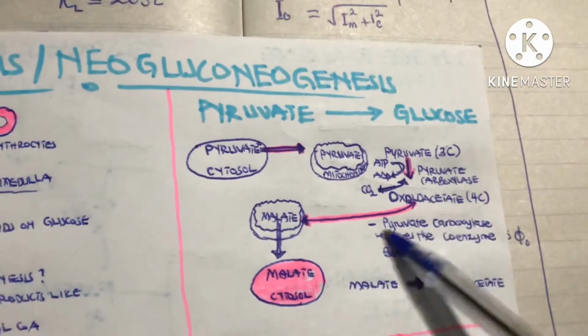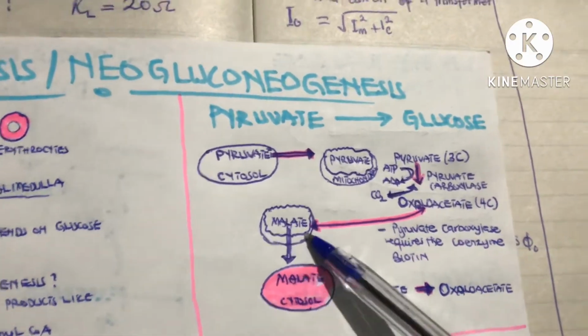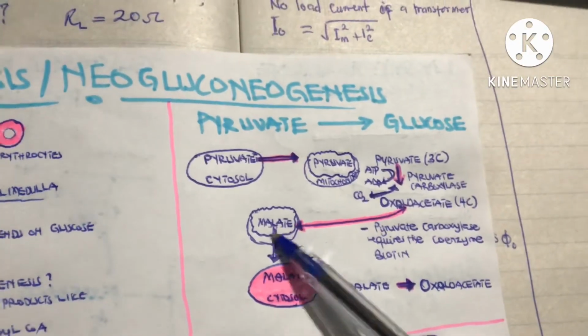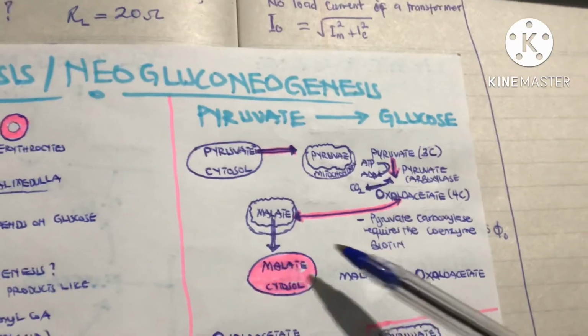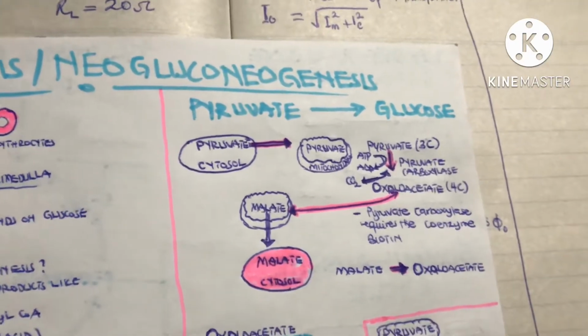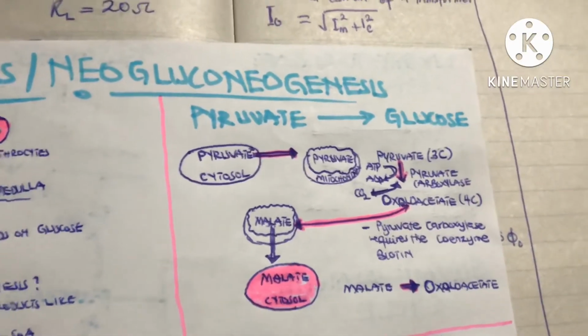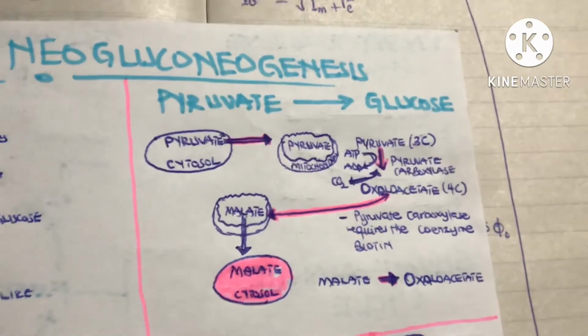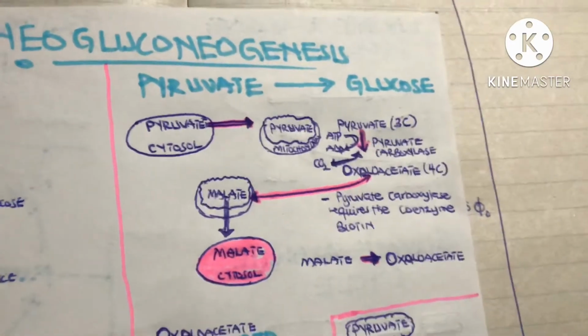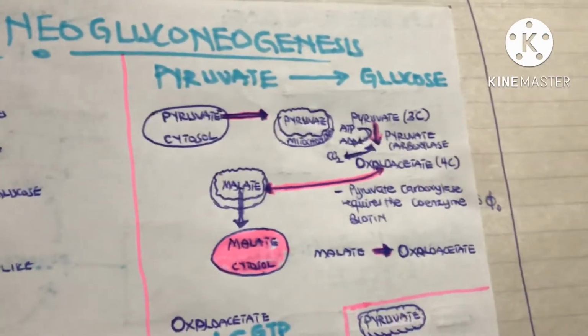So this is what it will do. It will convert itself to malate first, and this malate has the ability to pass through the membrane of the mitochondria. So the malate will come out from the mitochondria into the cytosol. When the malate gets into the cytosol, now the question is, what happens next? This malate will convert itself back to oxaloacetate with the help of the enzyme malate dehydrogenase.